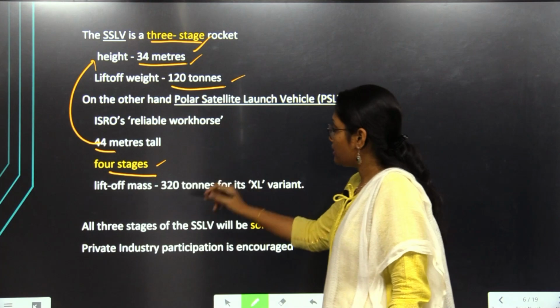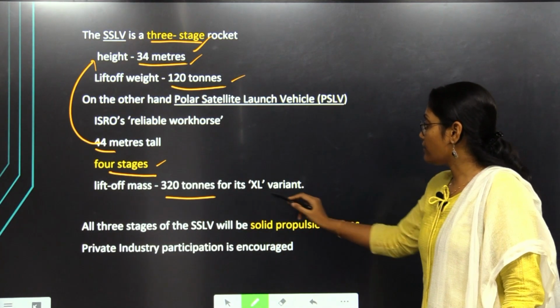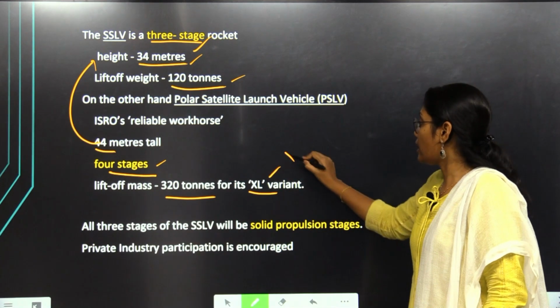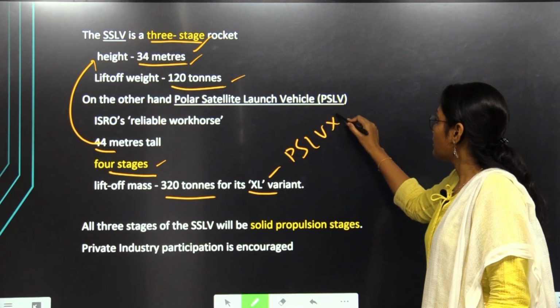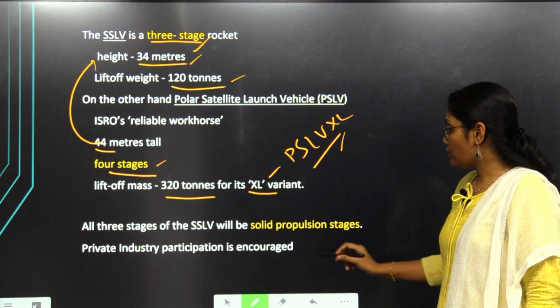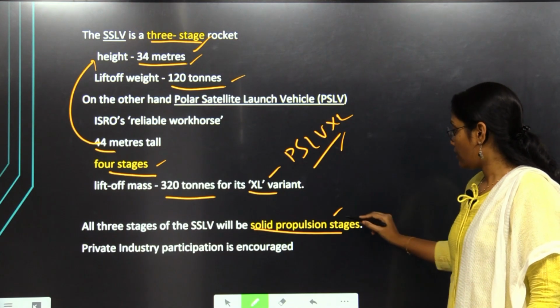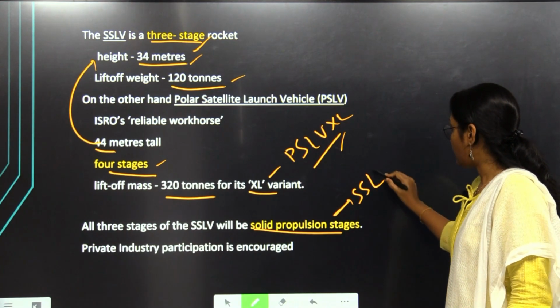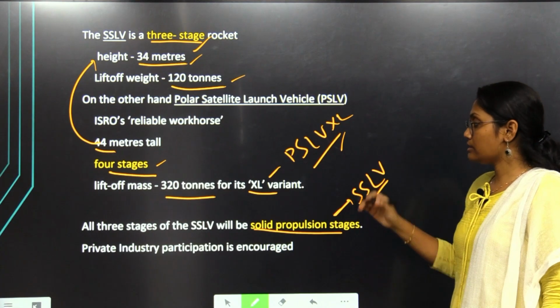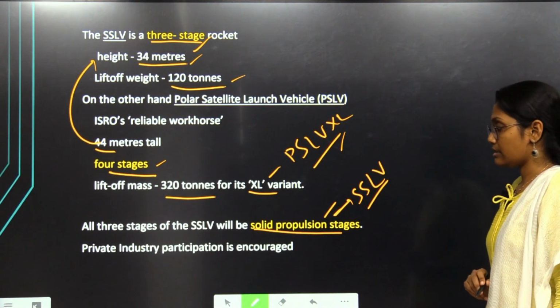Here the lift off weight of the PSLV is 320 tons. It's the XL variant, we have the PSLV XL variant. It will have that capacity, and the SSLV will have solid propulsion stages. All the 3 stages of SSLV will be solid propulsion stages.